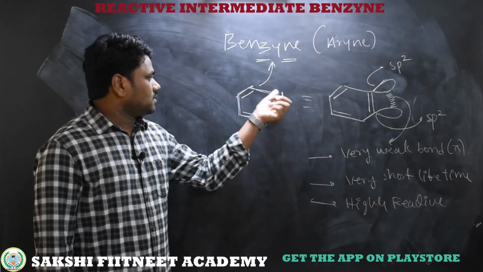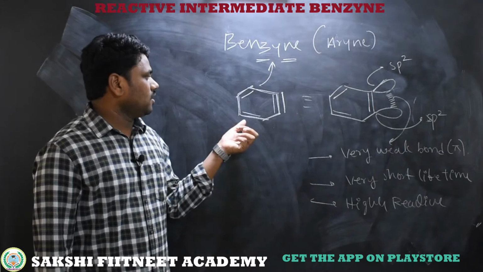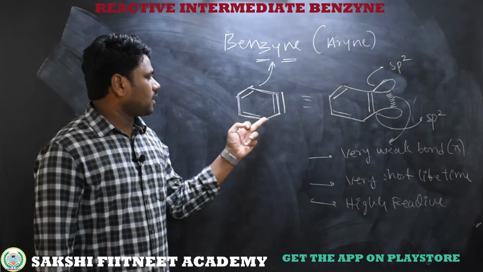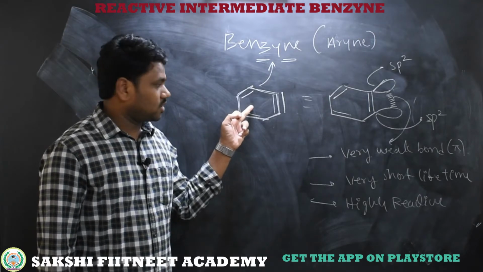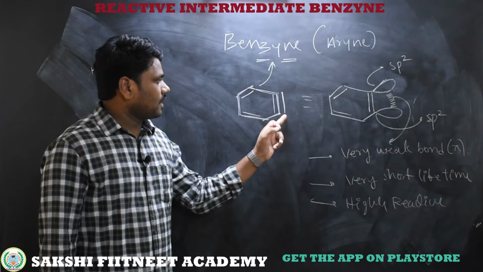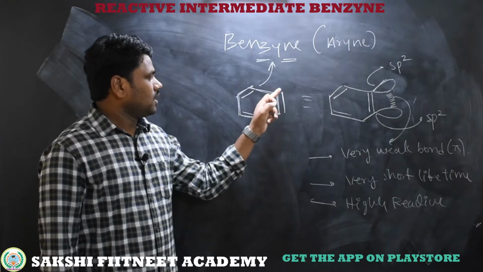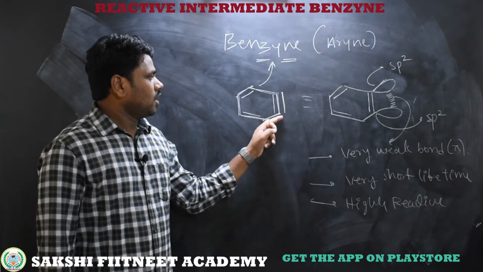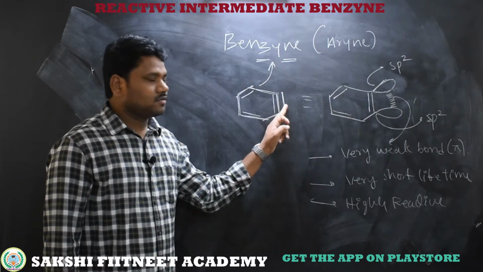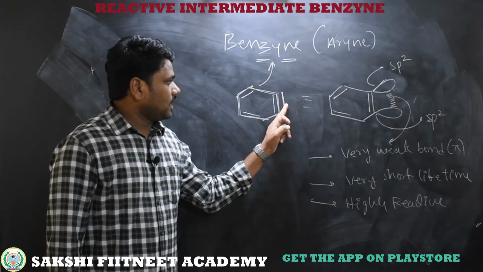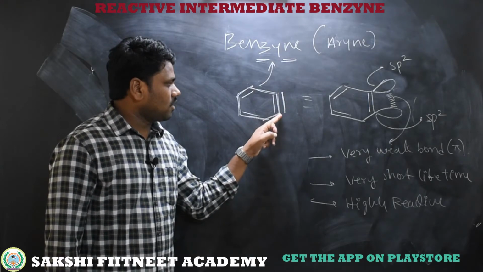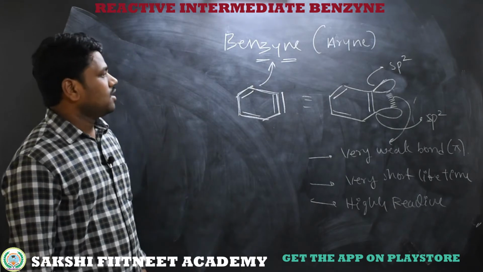Simply, a 6-membered aromatic compound, in which 3 alternate pi bonds participate in resonance. Other than these 3 bonds, we have another pi bond formed between carbon to carbon, p orbital to p orbital, with very partial overlapping. It is a very weak bond, and it is very reactive. The hybridization of this carbon is sp2, and the hybridization of this carbon is also sp2. This is known as benzyne.